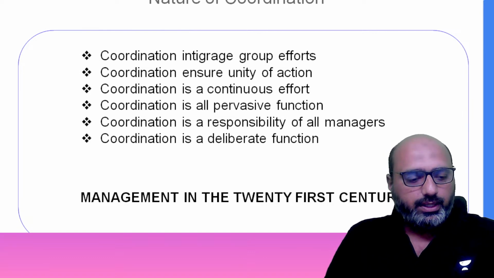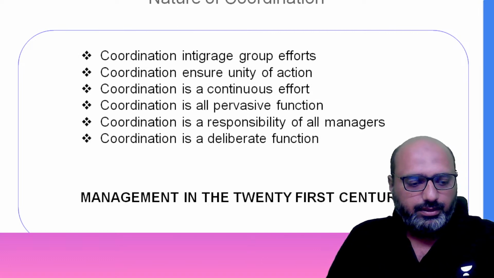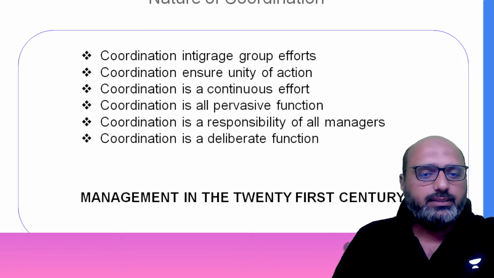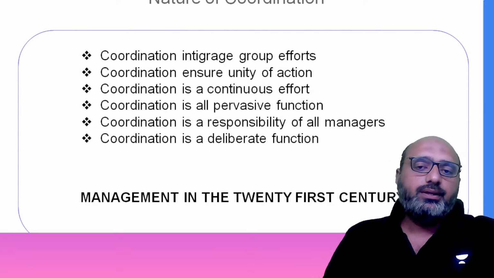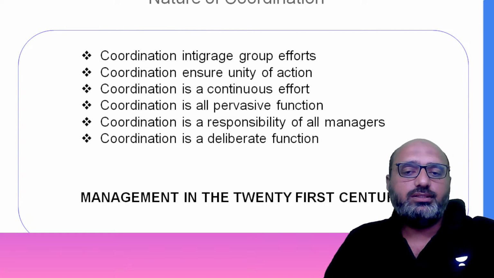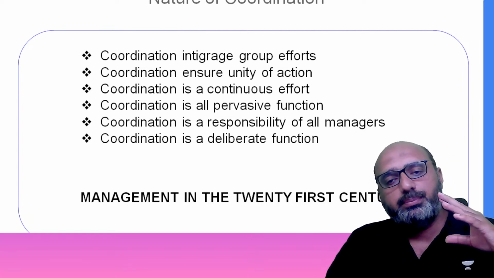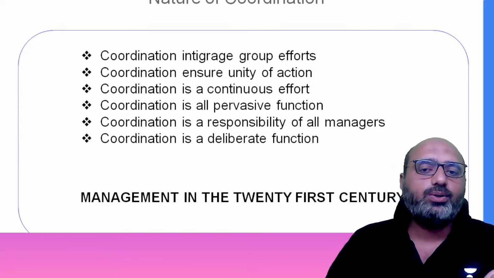Okay, then the next one is that coordination is a continuous process. That is also very much obvious. When I say coordination is not a one-time function but a continuous process, it starts at the planning stage and continues till controlling.